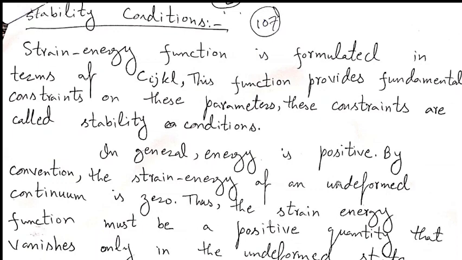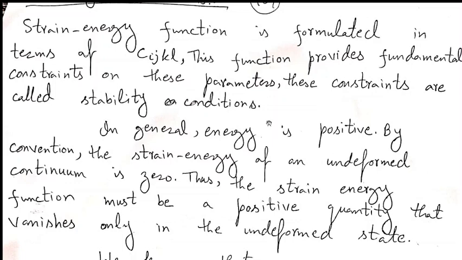Now stability conditions. As we have seen, the strain energy function is formulated in terms of Cijkl. You can see that W is equal to 1 by 2 Cijkl Sij Skl. Now with the help of this strain energy function, we have some restrictions on these parameters. These restrictions, these constraints, are called stability conditions. Now we will see what those stability conditions are.